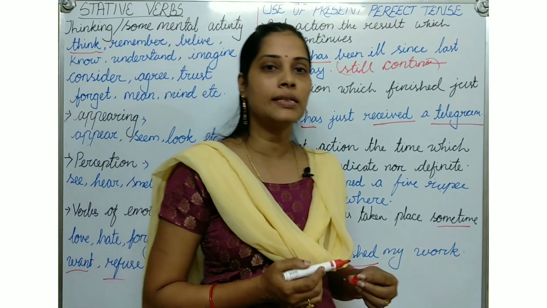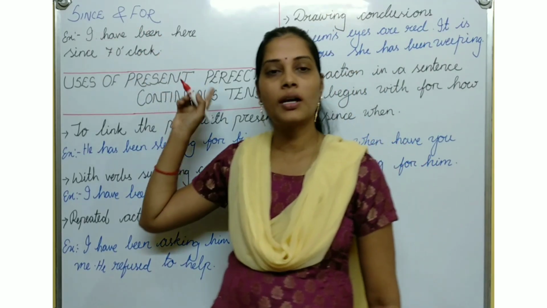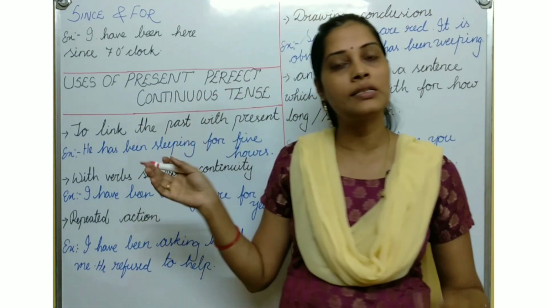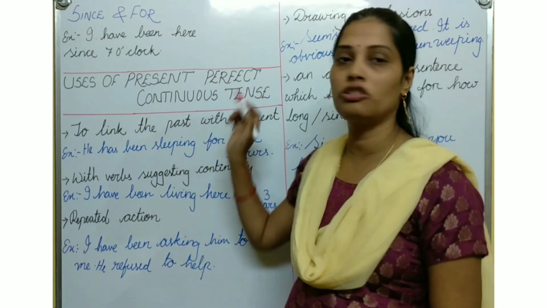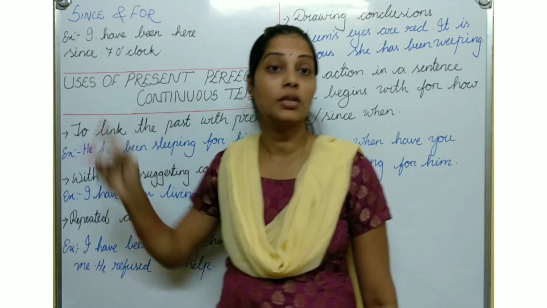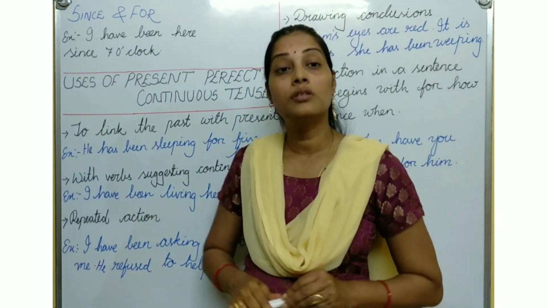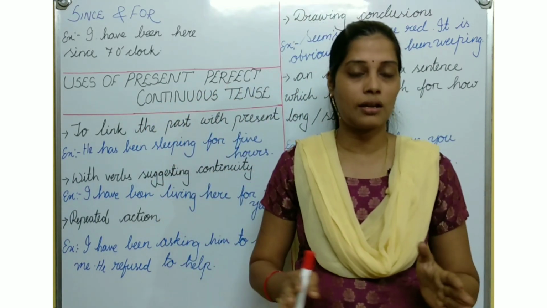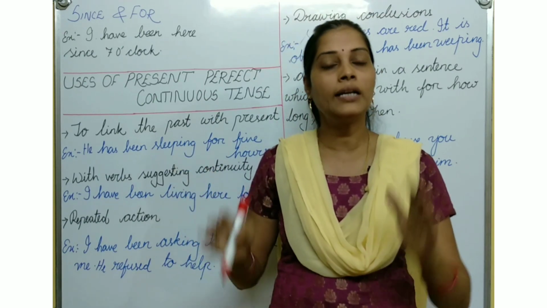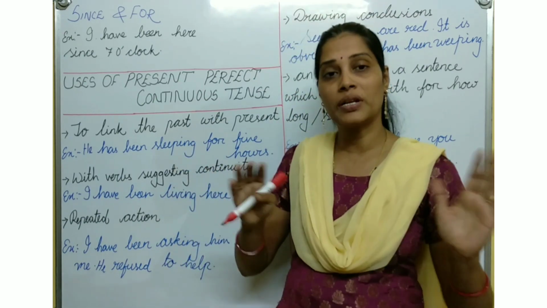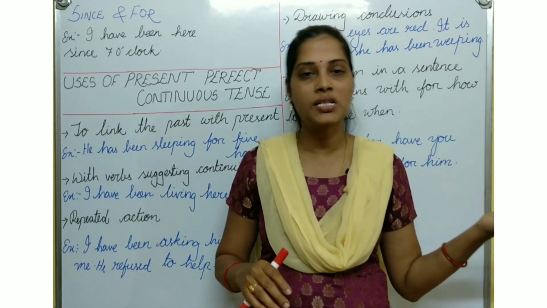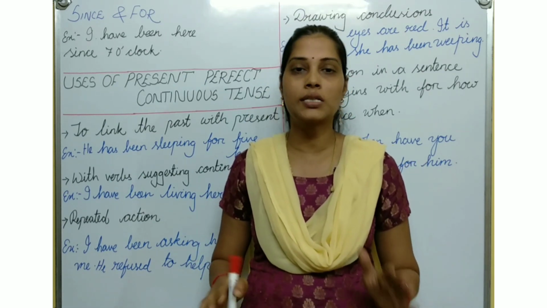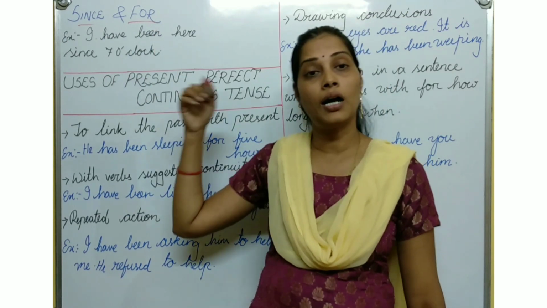Then the next point we will discuss is since and for, which I am going to discuss for both tenses: the present perfect tense and simultaneously the present perfect continuous. You have to know the use of since and for. It mainly depends on since or for, meaning how many days, up to where, and until when, and that should continue. So in present perfect, something starts in the past and continues in the present. So these kinds of things mean since and for: from where, until when.